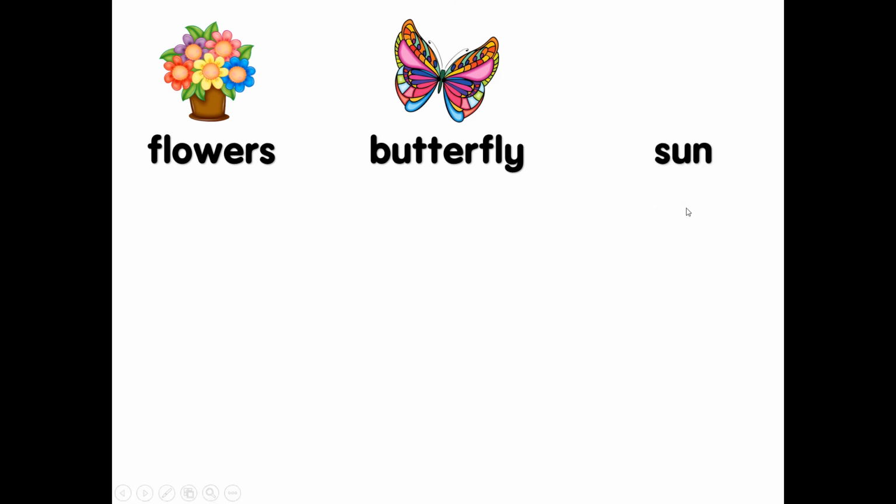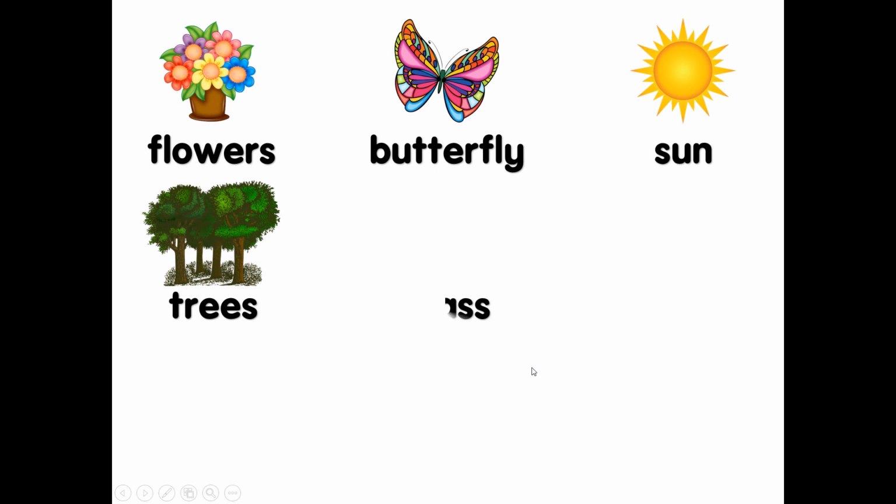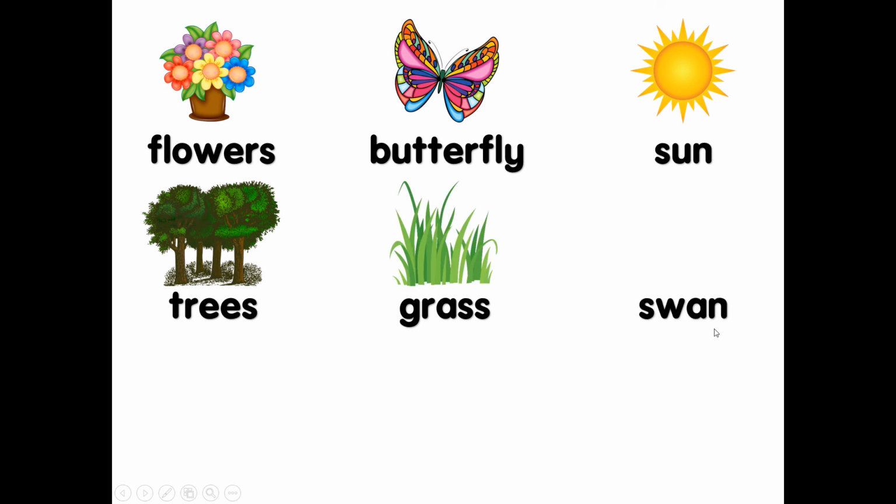Okay, now what is this? Sun, sun, sun. What is sun? 太阳. What is this? Trees, trees. What are trees? 树木. What is this? Grass, grass. 草. What is this? Swan, swan. 鹅, swan.